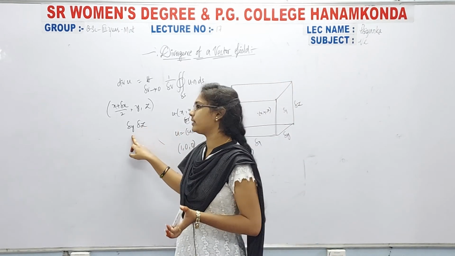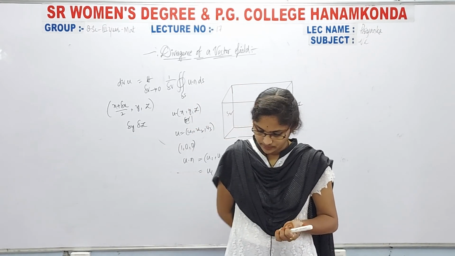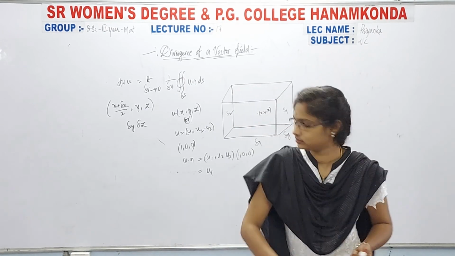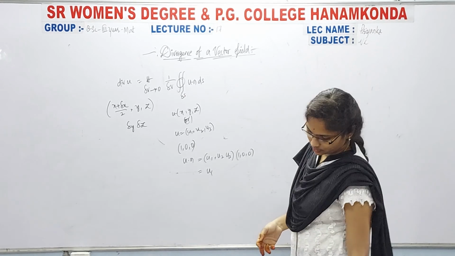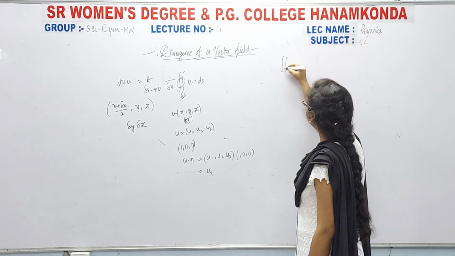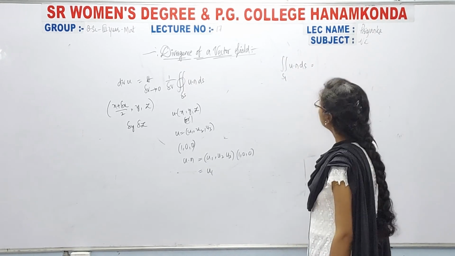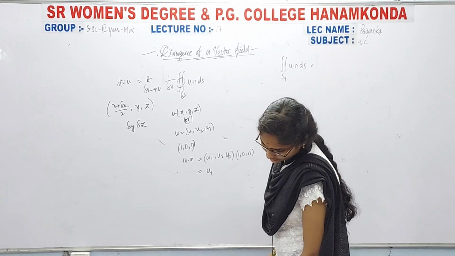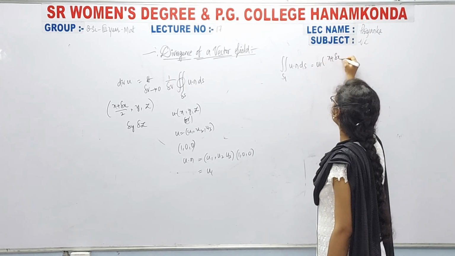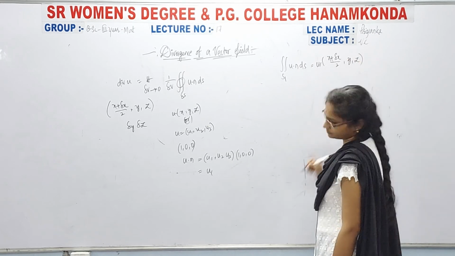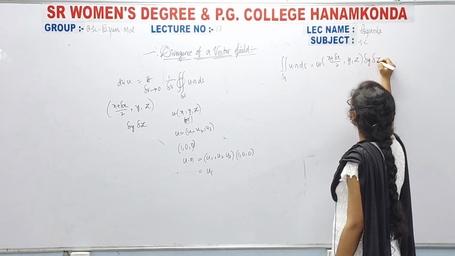Therefore, the double integral over S1 of u dot n dS is equal to u1 of x plus delta x by 2, y, z, into delta y delta z.